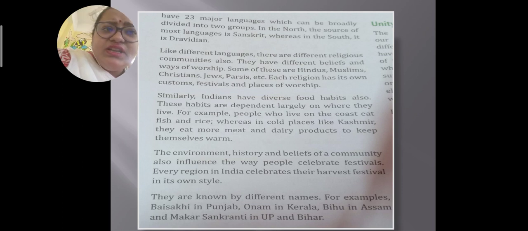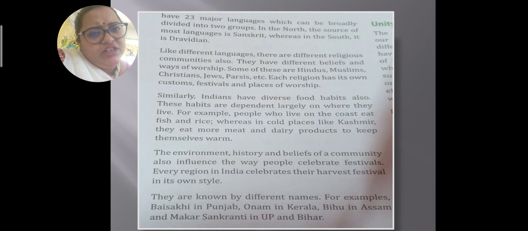Now, similarly with religions, different people are opting for different religions. In India, there are Hindus, Muslims, Christians, Jews, Parsis, as I have mentioned in history also, because lots of various communities of people existed during that time, Aryans, Mughals, which I discussed. So from that background, people who belong to different religious backgrounds try to adapt those cultures also.